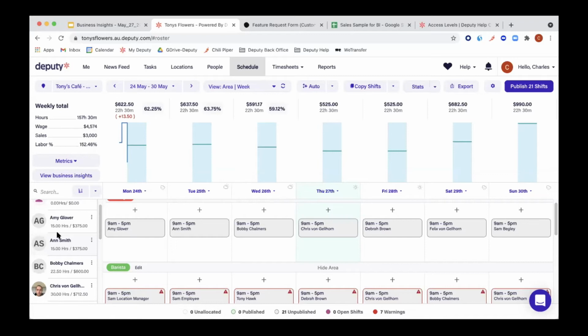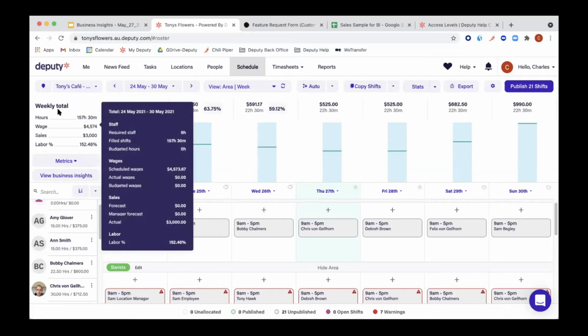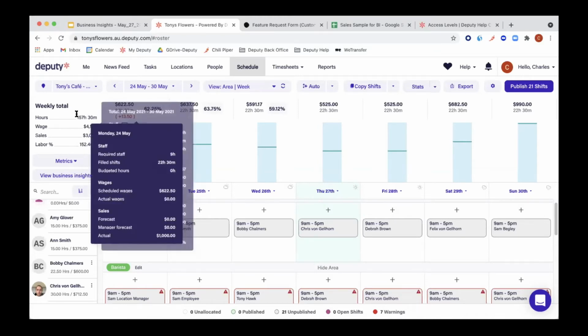Awesome. Then we have, can you explain the weekly summary in the scheduling tab? So at the top, I think you went over this, right? At the top, we do have the weekly total. This is dependent on the view that you're looking at. We've chosen the weekly view. If you choose to look at your schedule on a fortnightly basis, this will obviously be for a fortnight.